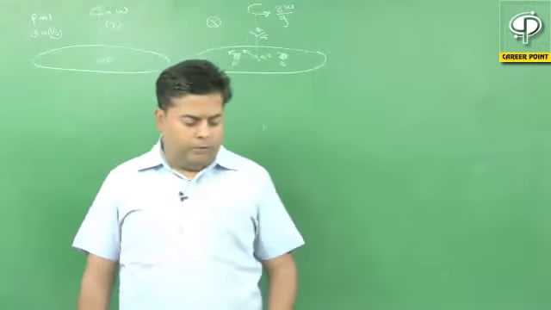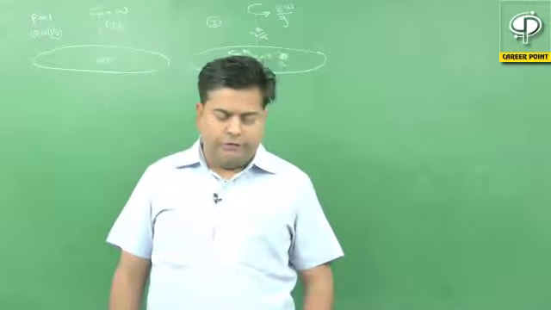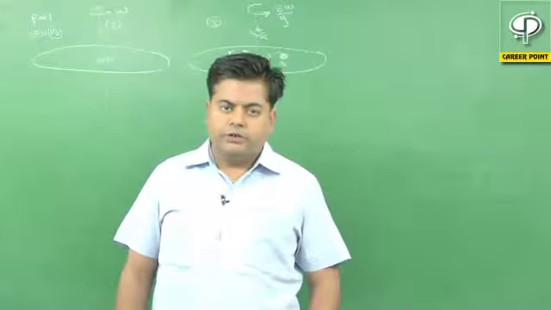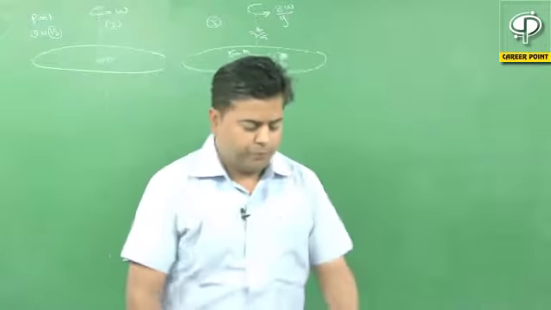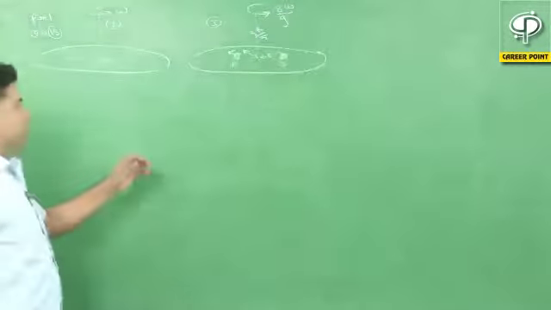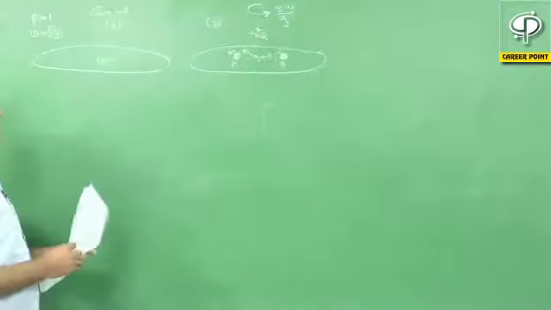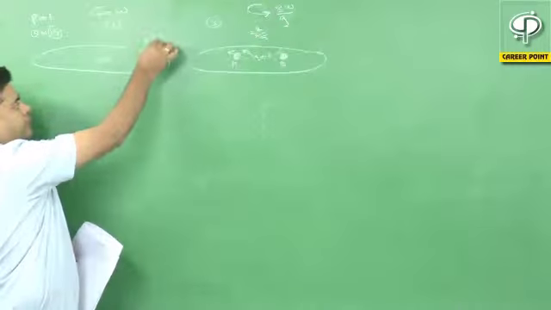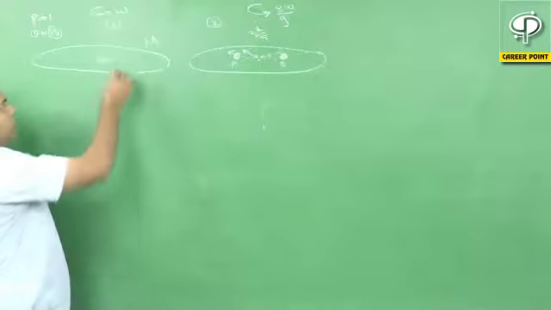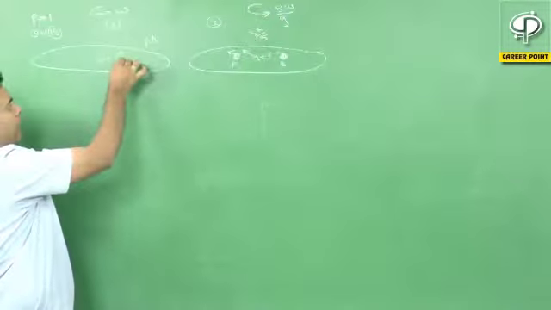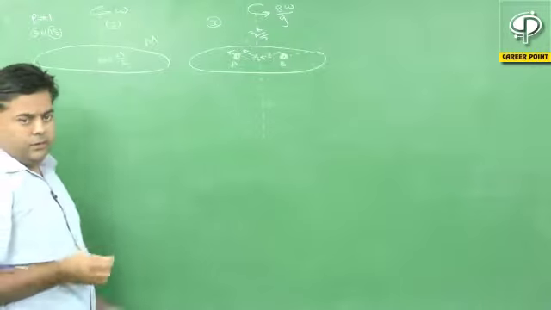Dear student, I am going to discuss question number 115 of paper number 1 of JEE Advanced 2015. In this question, the initial condition is this one. A ring has mass capital M and very small beads of mass m by 8 are placed at the axis.